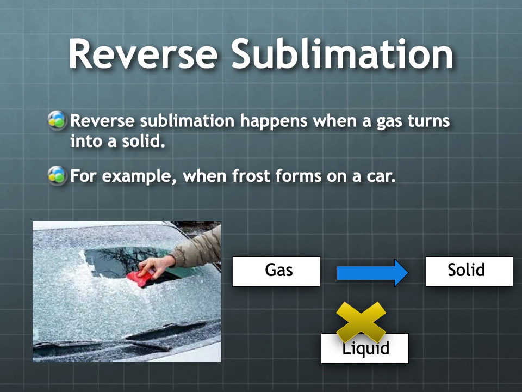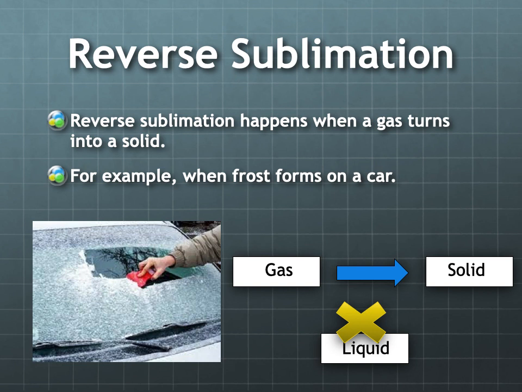Sometimes the air outside will get so cold that this gas, this water vapor, will settle on objects and turn into a solid. It's not called freezing, because freezing, as we've seen, is a liquid into a solid, or solidification. It's not solidifying because it's never a liquid, but it's going from a gas to a solid. This gas will settle on usually your car or some plants or buildings. Could be any surface, but you can really see it on cars.